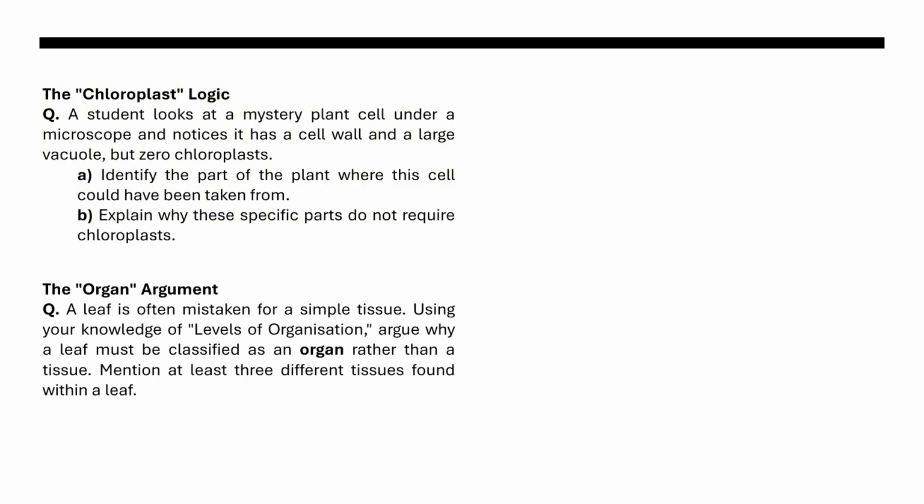The next one is about organ. The question is: a leaf is often mistaken for a simple tissue. Using your knowledge of levels of organization, argue why a leaf must be classified as an organ rather than a tissue. Mention at least 3 different tissues found within a leaf.